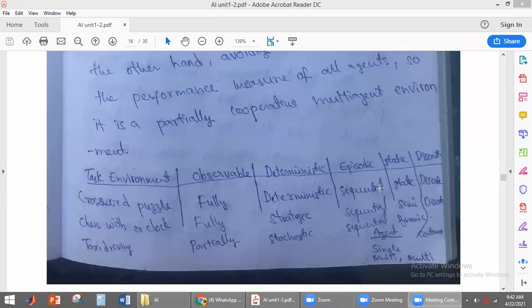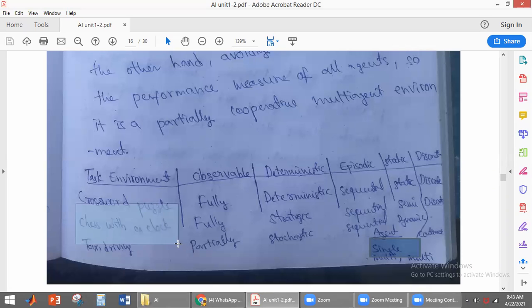It is also a static environment because the environment does not change here. The effect of the environment will be less. It is discrete because it is taking discrete steps, so that is why this is a discrete type of environment. And just now we have discussed that the crossword puzzle is a single agent environment, because only one agent will be playing the crossword puzzle by itself.